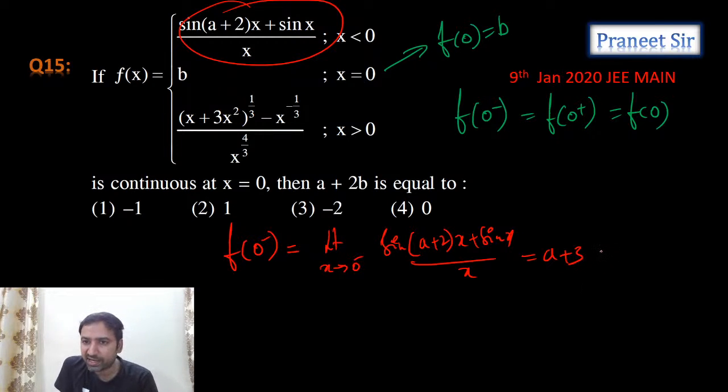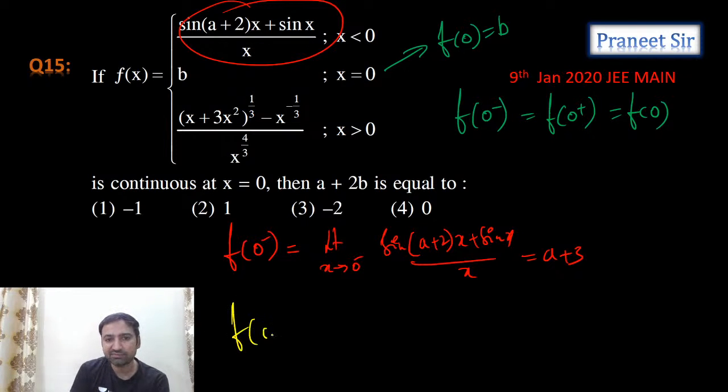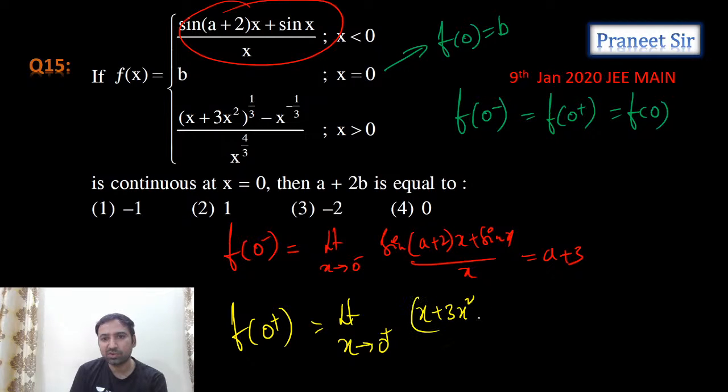Right. So tell me, guys, we're getting a plus 3. Left hand limit, we're getting a plus 3. Let's calculate right hand limit now. So when we calculate right hand limit, f of 0 plus, limit x tending to 0 plus, (x plus 3x square) whole power 1 by 3 minus x power 1 by 3, by x power 4 by 3. That's what we're getting.